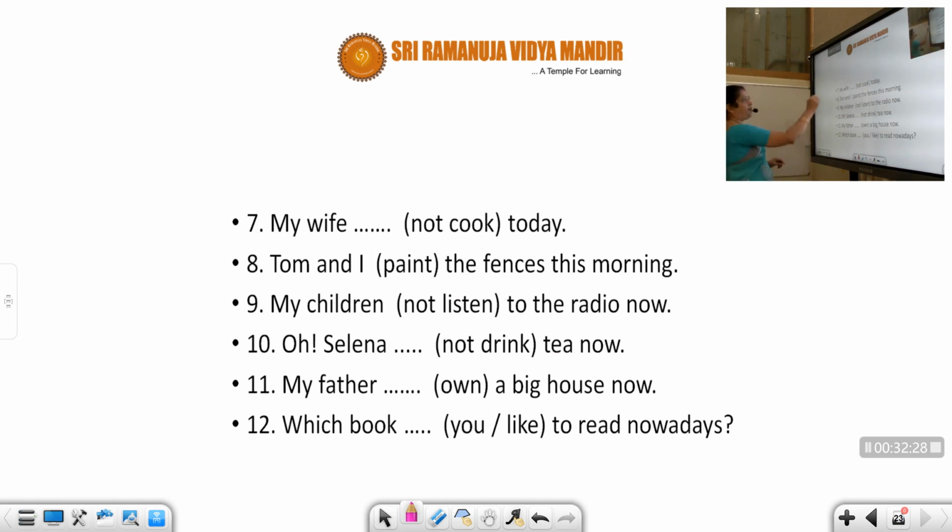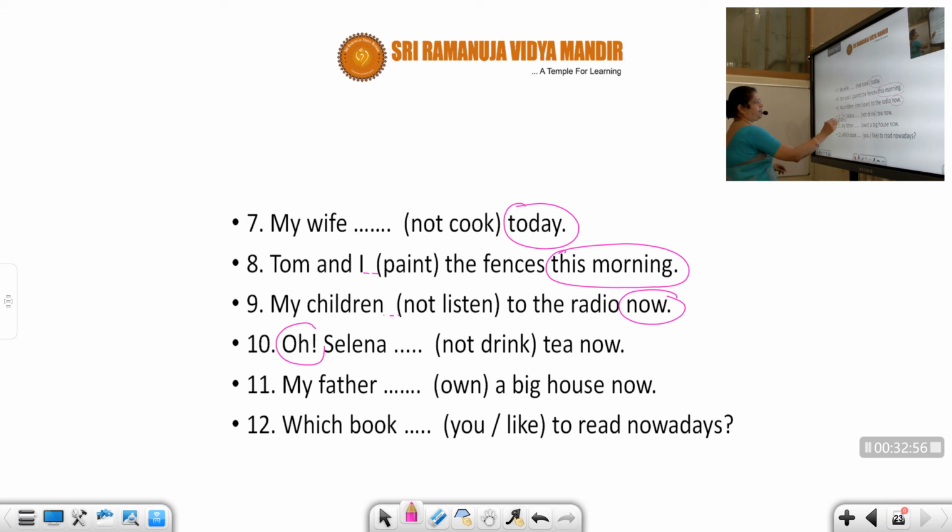Then we have my wife dash today is a keyword. This morning is a keyword. Tom and I dash, I forgot to put dash the fence this morning. My children, again I forgot to put the dash here. My children dash not listening to the radio now.